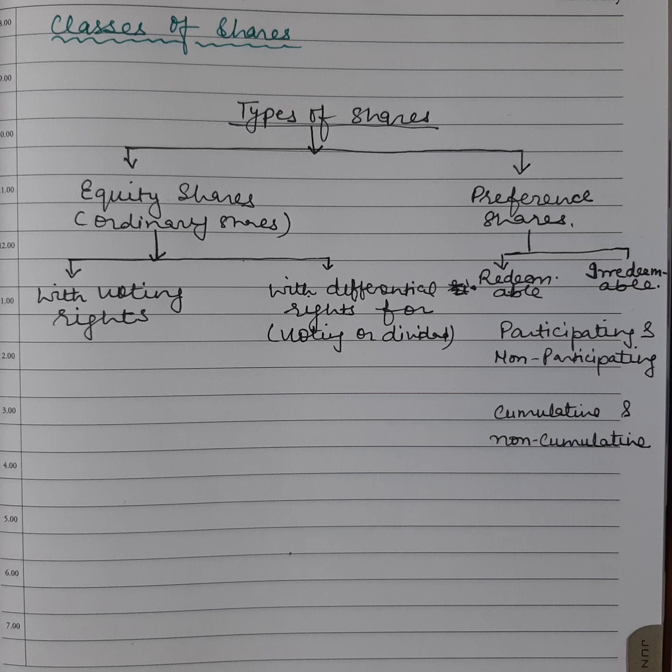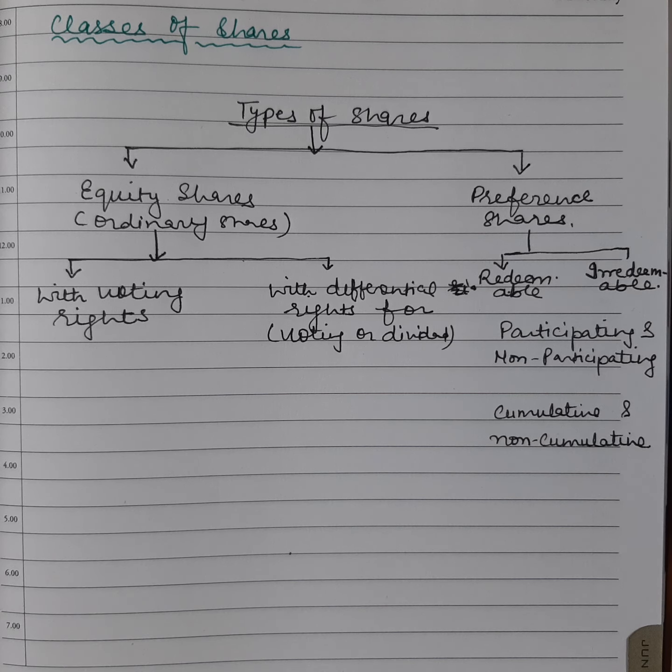Preference shares can also be classified as participating and non-participating preference shares. Participating preference shares are shares which participate in the profit of the company. Generally preference shares have a specified or fixed dividend, and participating preference shares will participate in the profit of the company over and above the fixed dividend. And non-participating preference shares do not have that right.